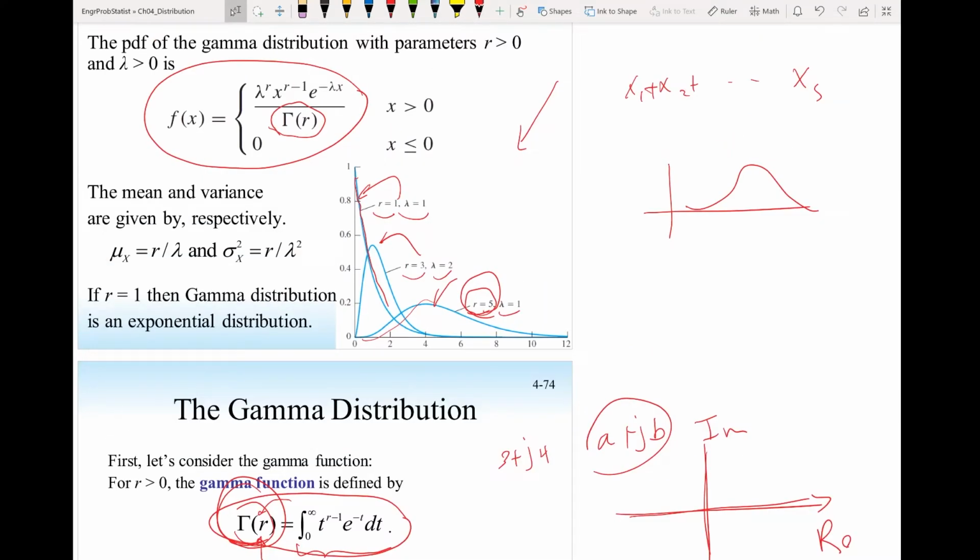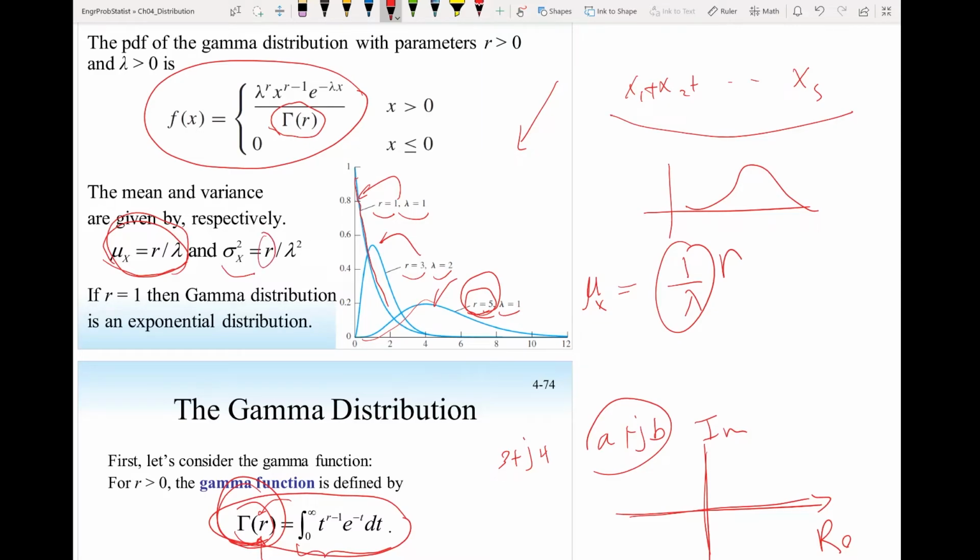If x has a gamma distribution, then the mean of x will be r over lambda, which makes sense because for exponential, r is 1, and the mean we found is 1 over lambda. So now if x has 3 waiting periods or 5 waiting periods, then the mean of x, the mean of the waiting time for r events, will be 1 over lambda times r, which is r over lambda. And the variance of x will be r over lambda squared, which builds on the variance of the exponential, 1 over lambda squared.